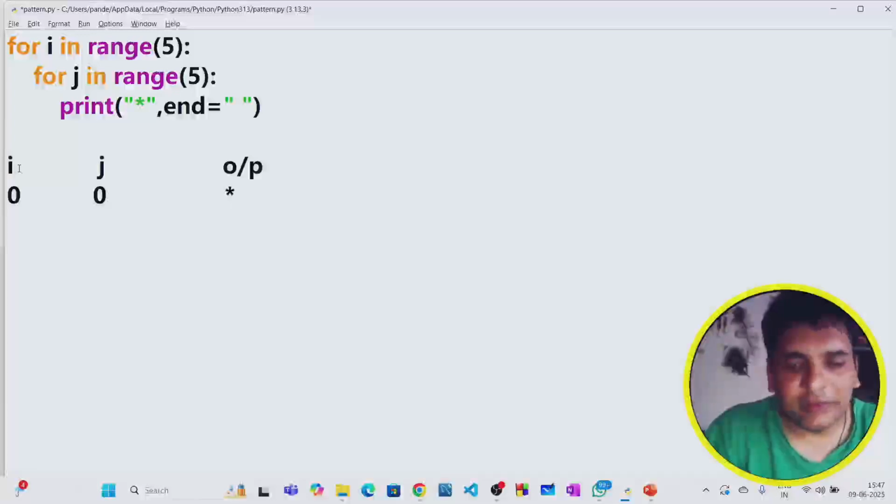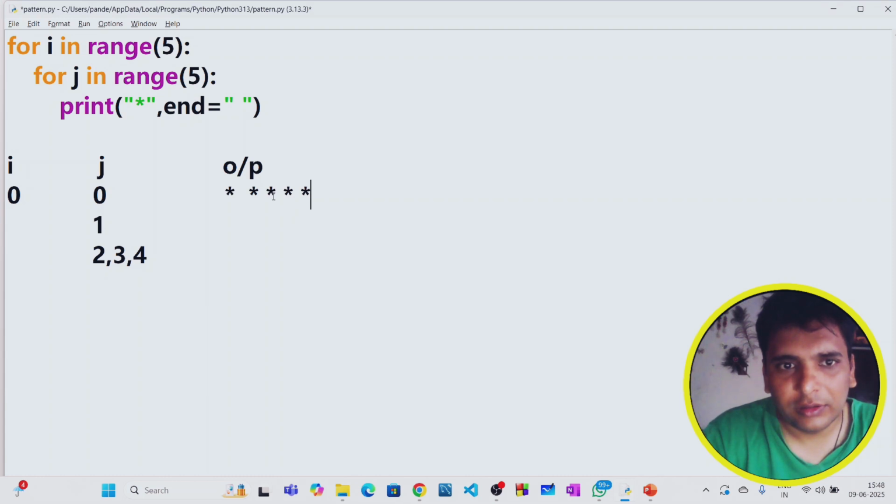Obviously when it comes to the inner loop, it will not go to the outer loop again. Once the condition fails, then it can go. So it will not go there. j value will be 1, and for 1 also it will print one more star, and as E and D is there, it will be printing there. Again for 2, for 3, for 4, for all of these it will print stars. 5 stars printed.